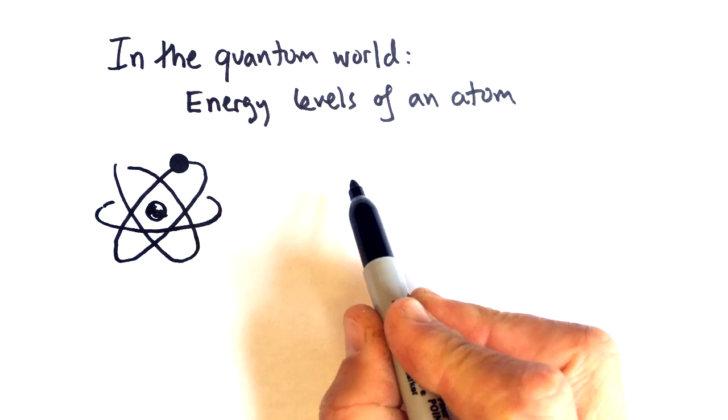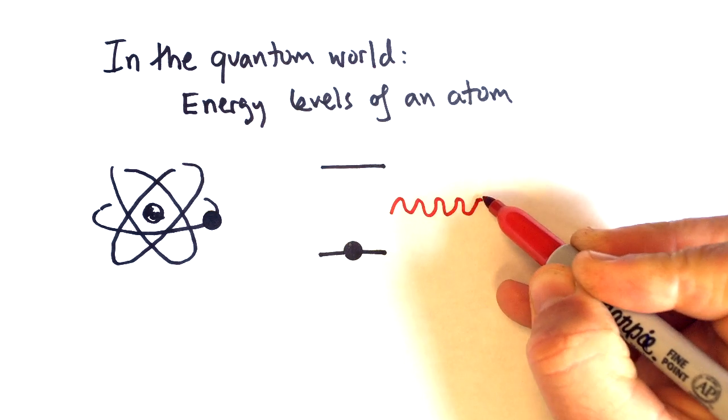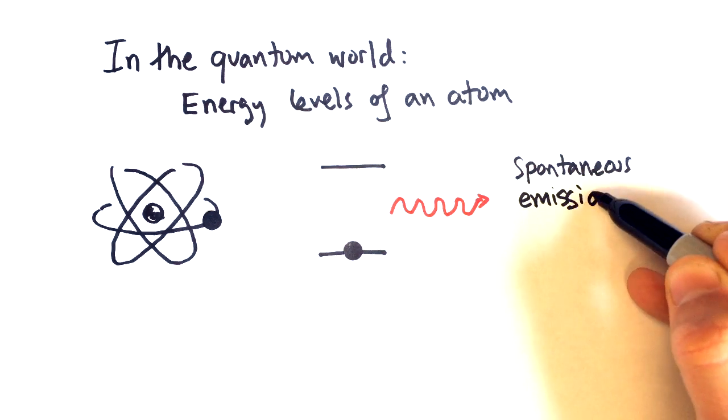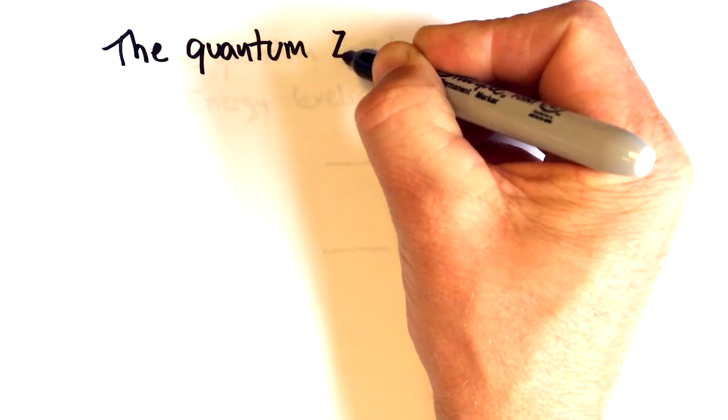Here we can consider the case where an electron jumps from a higher energy level to a lower energy level, emitting light in a process called spontaneous emission. We can ask, does the act of measurement change how the atom jumps? And it turns out it does. It's called the quantum Zeno Effect.